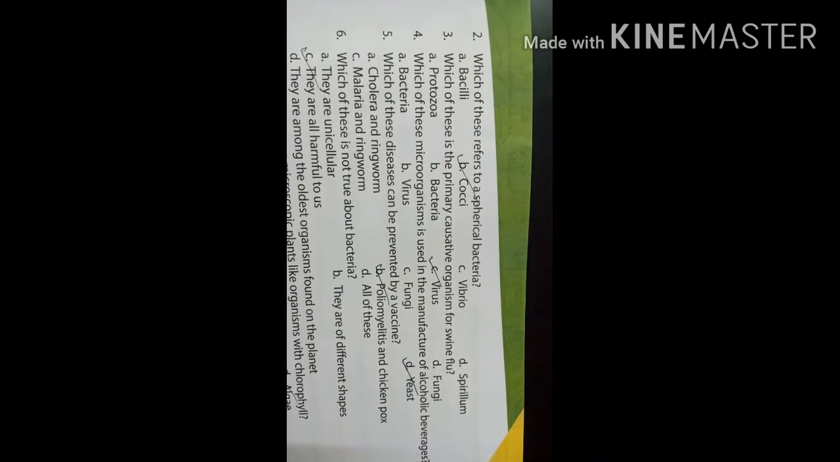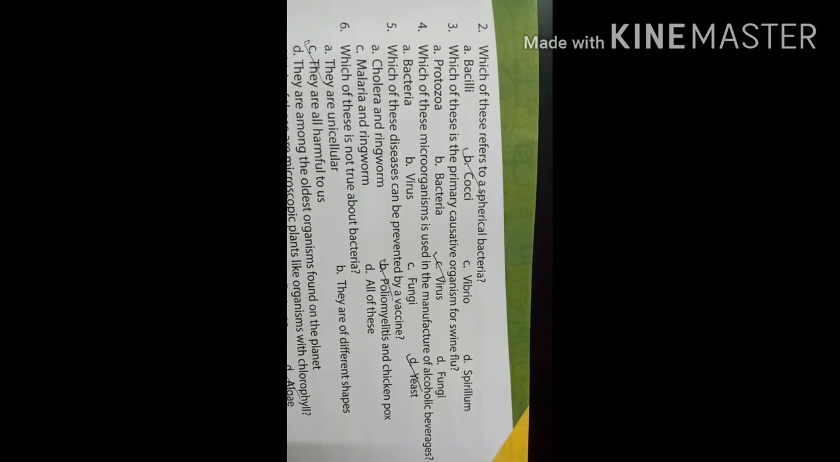Then after that, choose the correct option. So which of these is a thin sheet of glass that is used to cover the sample viewed under microscope? It is cover slip. Then after that, number 2, which of these refers to a spherical bacteria? It is cocci. Which of these is a primary causative organism for swine flu?